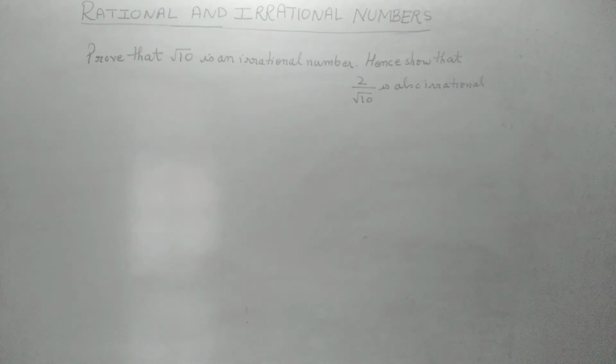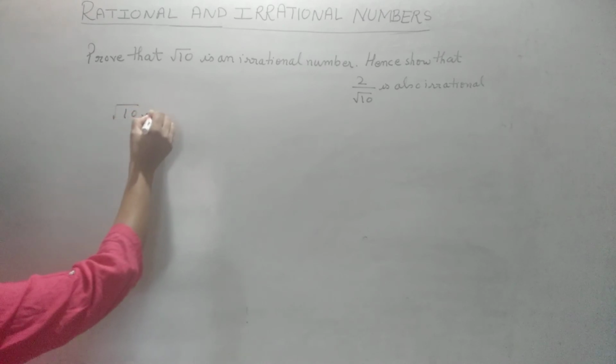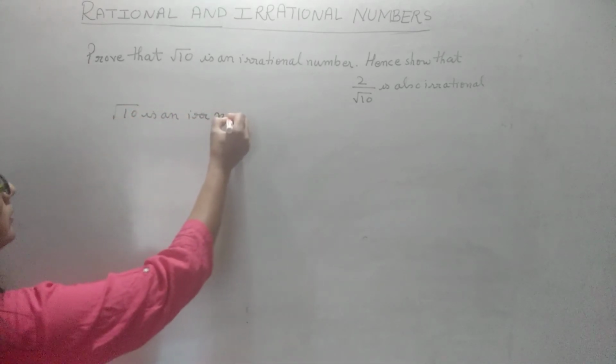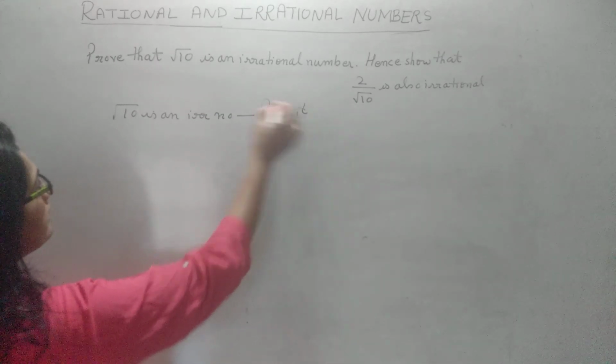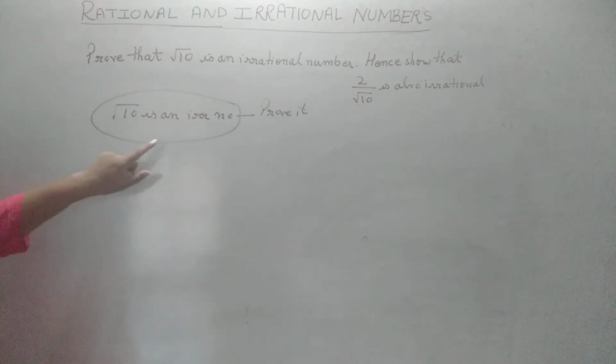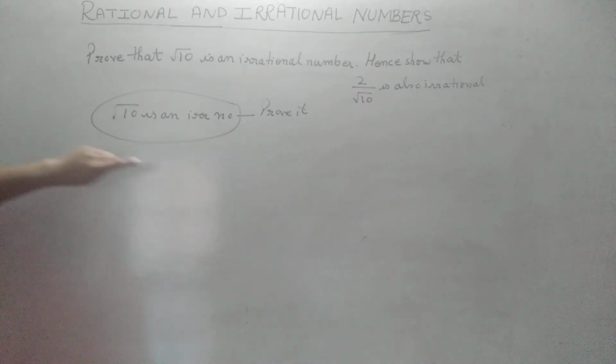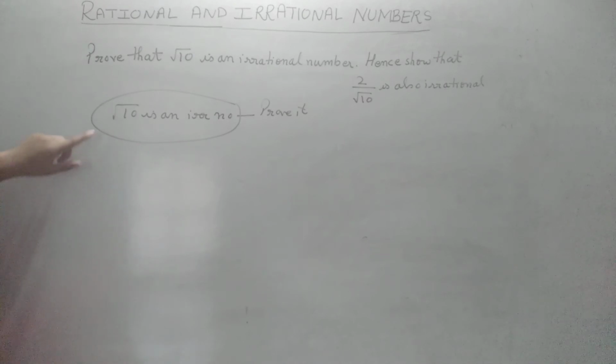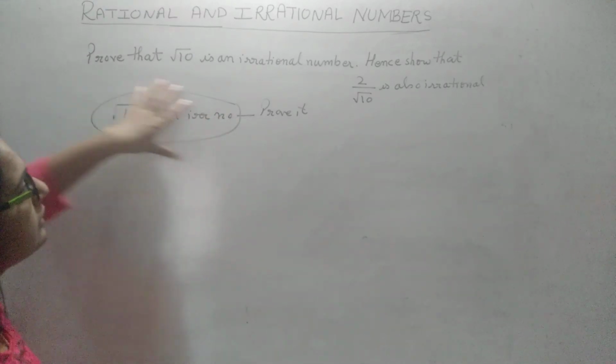Here students, come to this question. This question is not given in the book, but it has come many times. Important question. It is written, prove that root 10 is an irrational number and hence show that 2 by root 10 is also irrational. Now root 10 is an irrational number. You can show it by the usual method. You have already done the method of proving this. Which method? Let us suppose that root 10 is a rational number. By that method you can prove it.